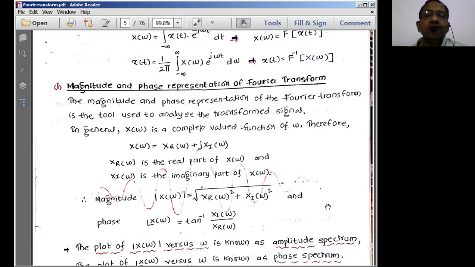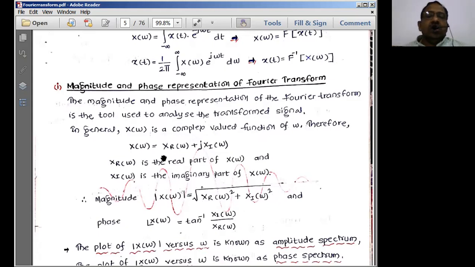So the magnitude and phase spectrum of the Fourier transform is a mathematical tool used to analyze the transformed signal. Here we have to analyze the various frequency components that are going to exist in the signal, which is the system output.